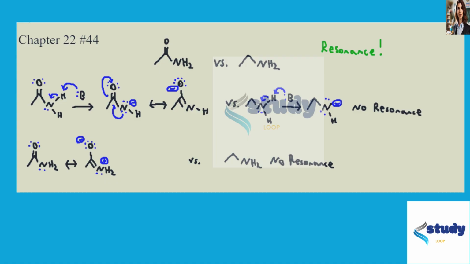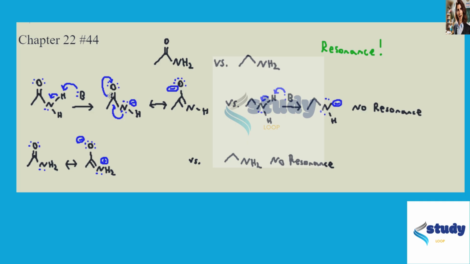And so the difference here is resonance, as I've written in green with an exclamation point. Resonance makes all the difference. So when we're talking about these two molecules in terms of their acidity, when we look at the amide, we see that if a base were to pluck a proton from the amide, we would get to this middle structure that I've drawn here.